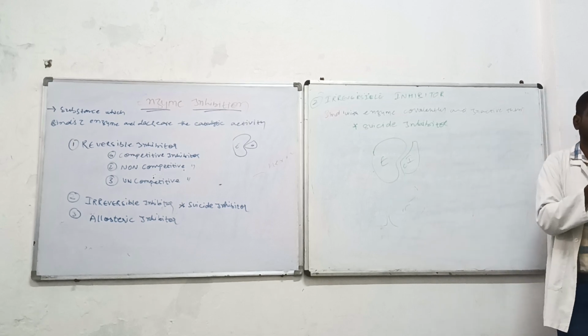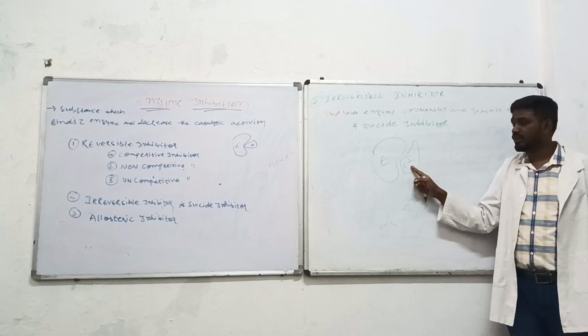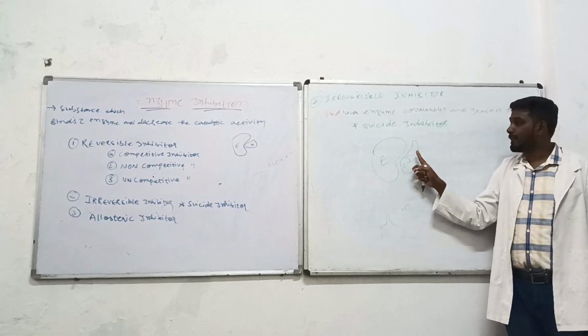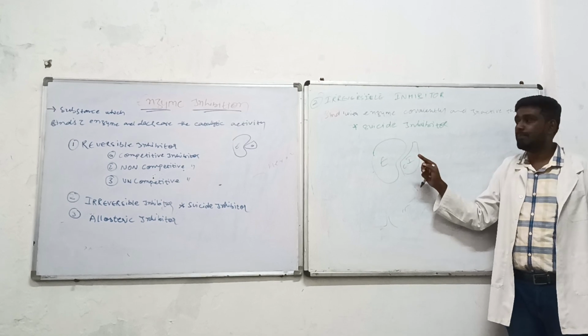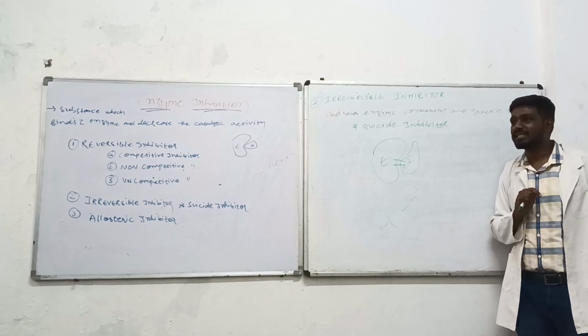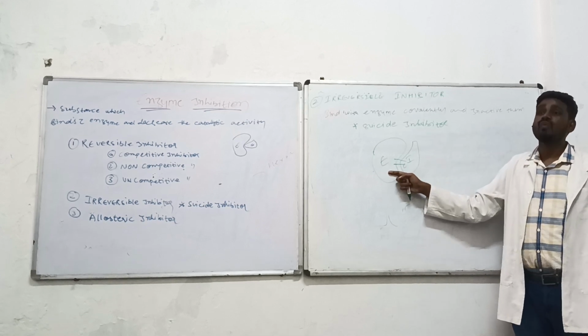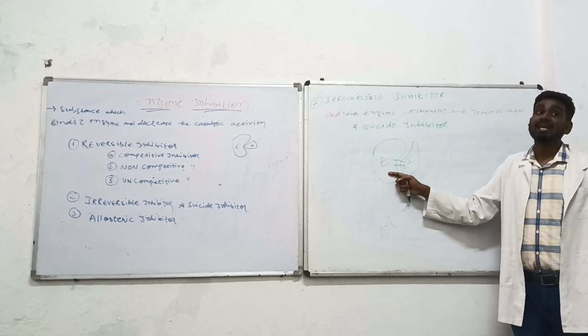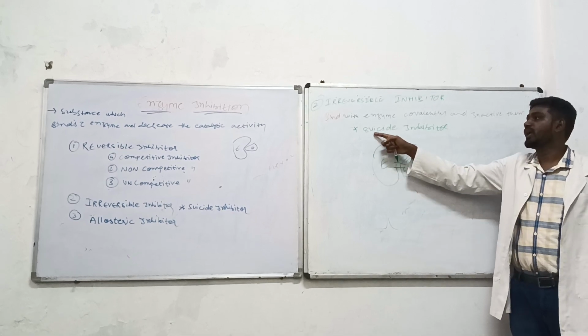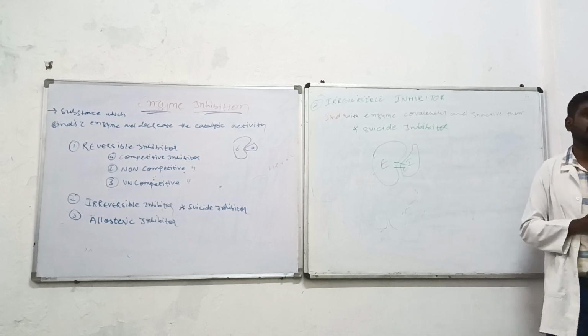Sometimes what happens is that this competitive inhibitor, due to the enzymatic activity, will bind with the enzyme permanently. So this kind of competitive inhibitor, which has irreversibly bound due to the enzymatic activity, is called a suicide inhibitor.